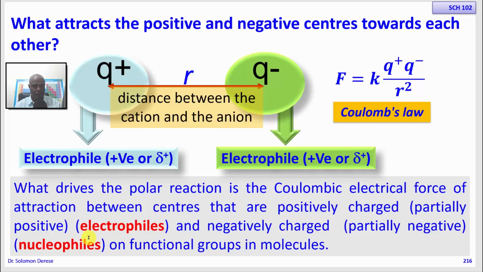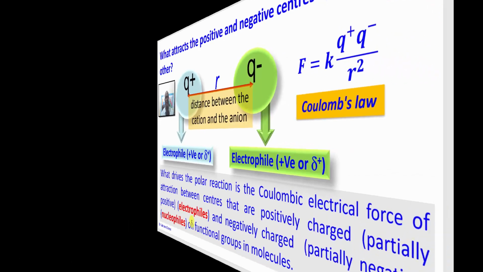Which bonds are formed? How are those bonds formed? What really attracted the alcohol to the carboxylic acid in order for it to form a bond with each other, so that this molecule, the sweet smelling molecule ester, is synthesized.